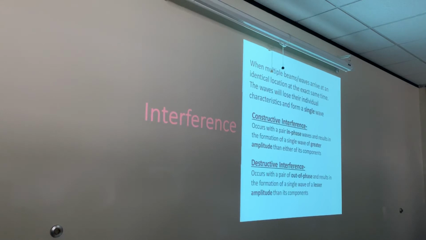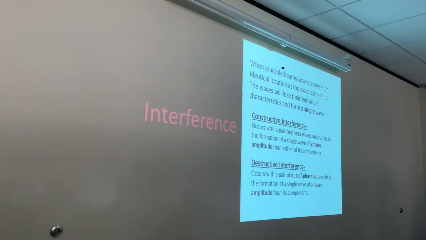Okay? So constructive interference occurs when a pair of in phase waves meet, and it results in the formation of one single wave. Remember, when these two waves combine, when they meet at that same location at the same time, they're gonna lose their individual characteristics and form one wave. When it's constructive interference, the resulting wave is going to be of greater amplitude than either of its components.